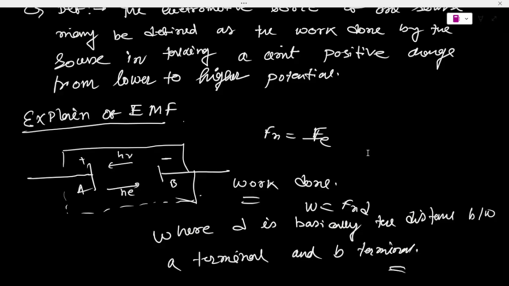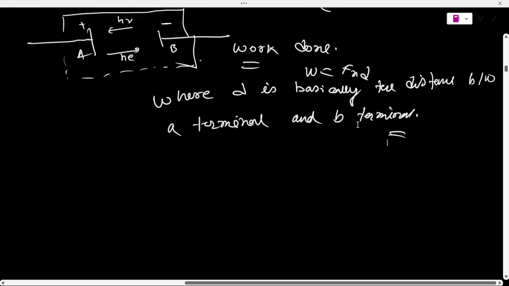It is W by Q, that is F into D divided by Q. The quantity epsilon is equal to W by Q, and this is called the electromotive force, or the EMF, of a battery or any other source.